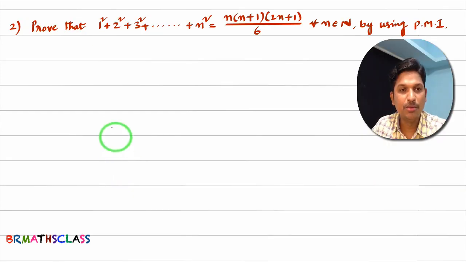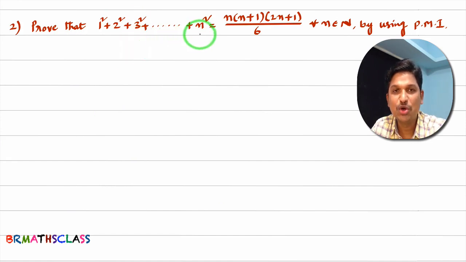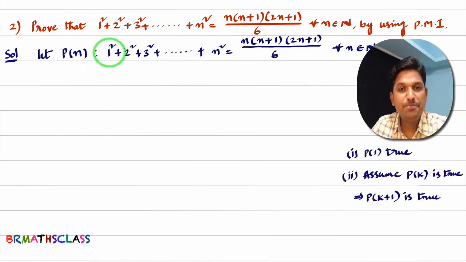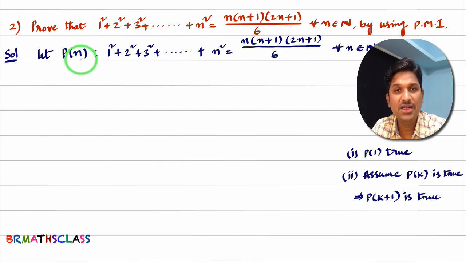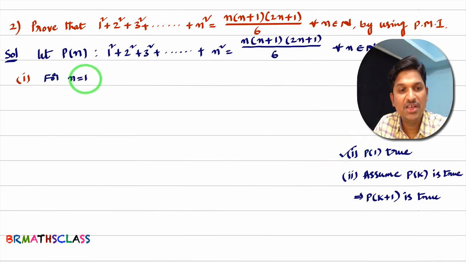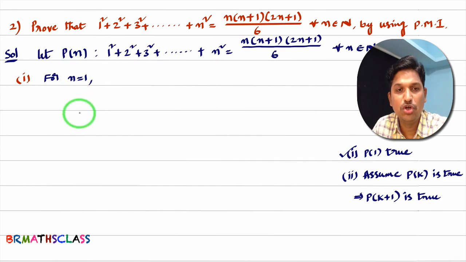You see this second problem. Prove that 1 square plus 2 square plus 3 square and so on plus n square equal to n into n plus 1 into 2n plus 1 divided by 6. We need to prove this statement by using principle of mathematical induction. First, which statement we are trying to prove, we will take that statement as p of n. You observe here, I considered the given statement as P of n. After that, we need to prove two things. First one, P of 1 is true. To prove P of 1 is true, I considered n equal to 1.